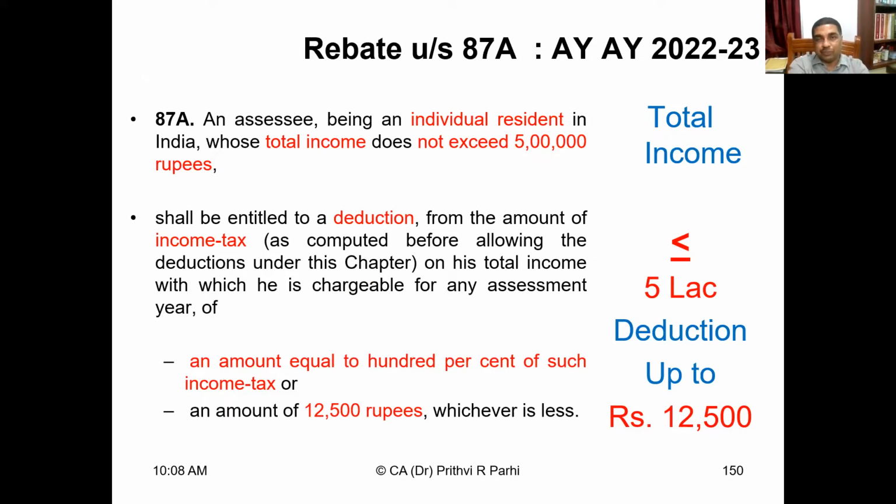Consequently, if the assessee's total income is up to 5 lakh rupees, the assessee need not pay any tax. But we have already seen that if it is slightly in excess of 5 lakh rupees, for example 5 lakh and 1, then he has to pay tax as per slab rate.